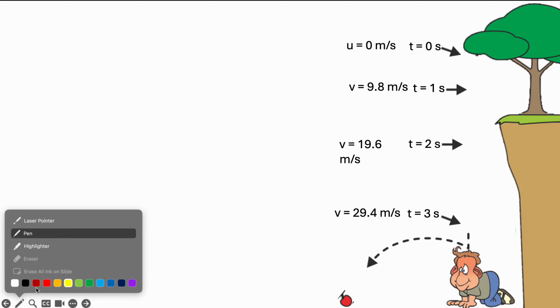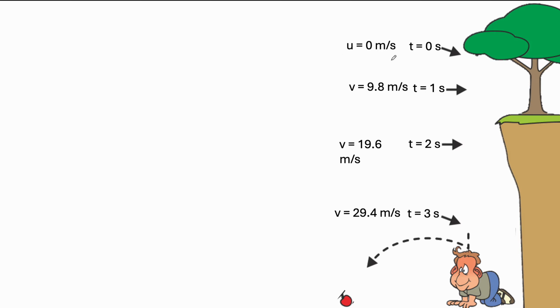What change is taking place? You see this time difference is 1 second, and how much did the speed change? It is 9.8, right? The change in speed was 9.8. Over here also there was a change in speed in 1 second. 2 minus 1 is 1 second only, so you subtract 9.8 from 19.6 and again you find 9.8. Then for the next 1 second, again the change in speed is 9.8.